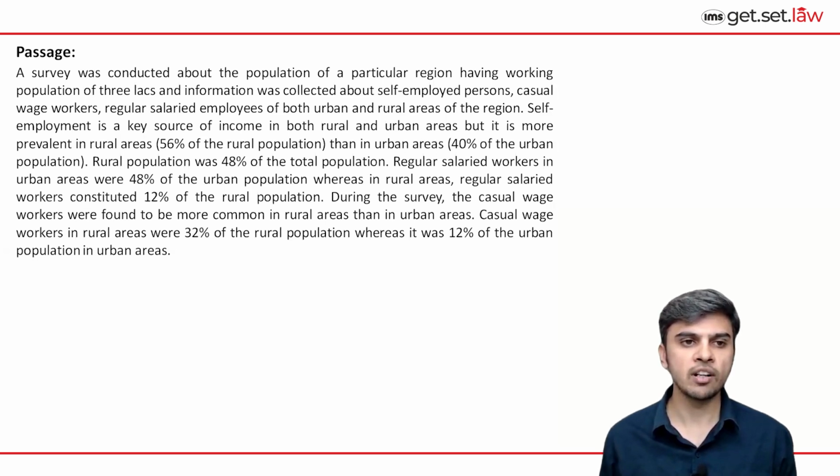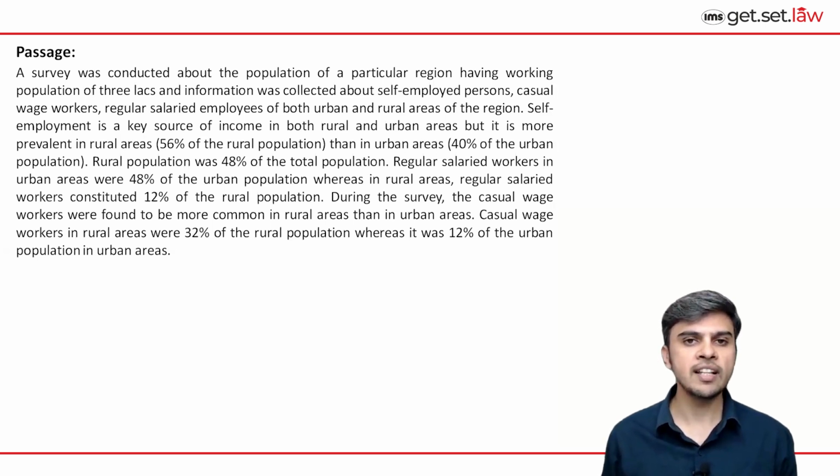Regular salaried workers in urban areas were 48% of urban population, whereas in rural areas, regular salaried workers constituted 12% of rural population. During the survey, the casual wage workers were found to be more common in rural areas than in urban areas. Casual wage workers in rural areas were 32% of rural population, whereas it was 12% of the urban population in urban areas.